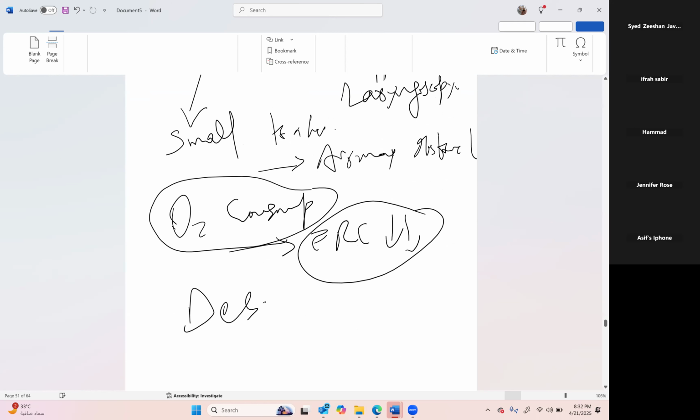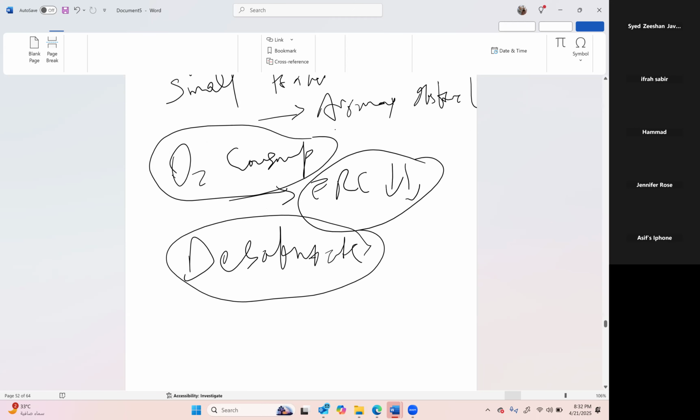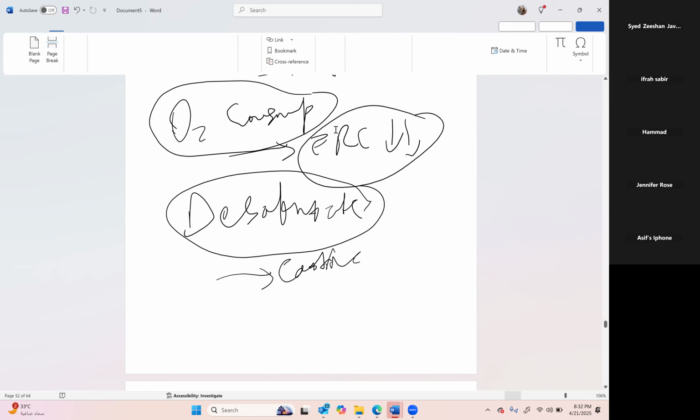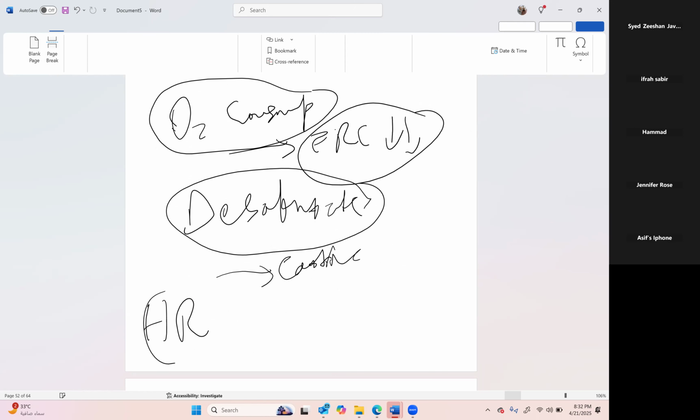Now what will be the next step? Think logically. If they desaturate, they can tend to have a cardiac arrest. Because if they have hypoxia, the mechanisms to compensate for it are not very accurate, and their cardiac output is fixed and dependent on heart rate, and their heart rate